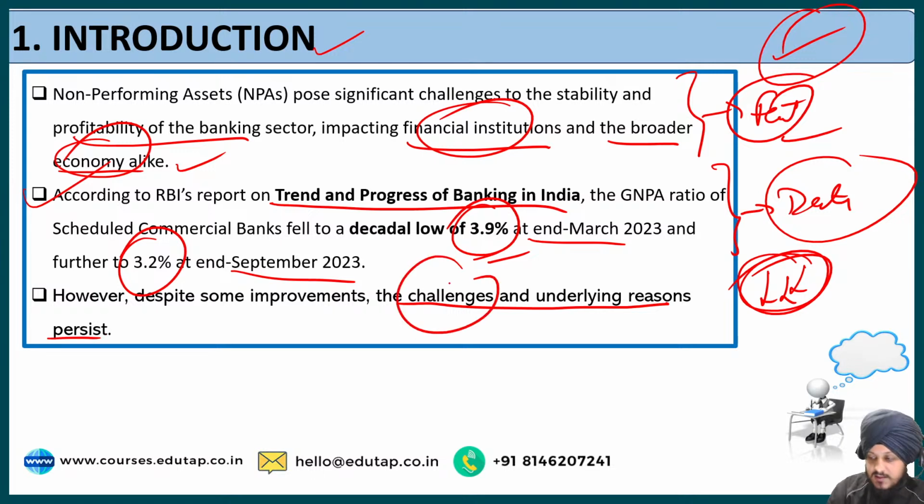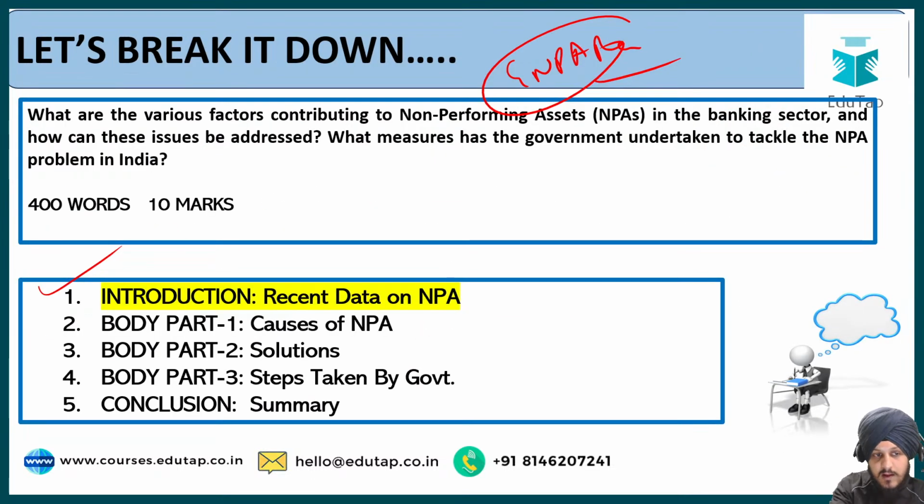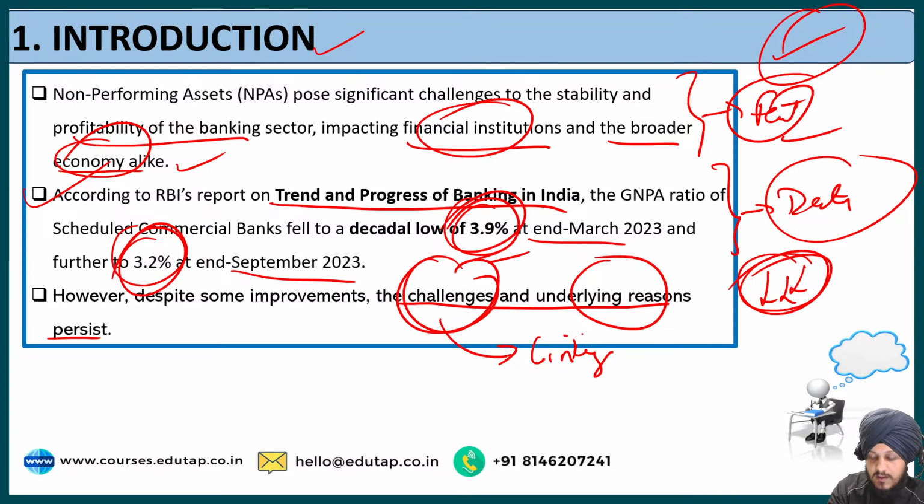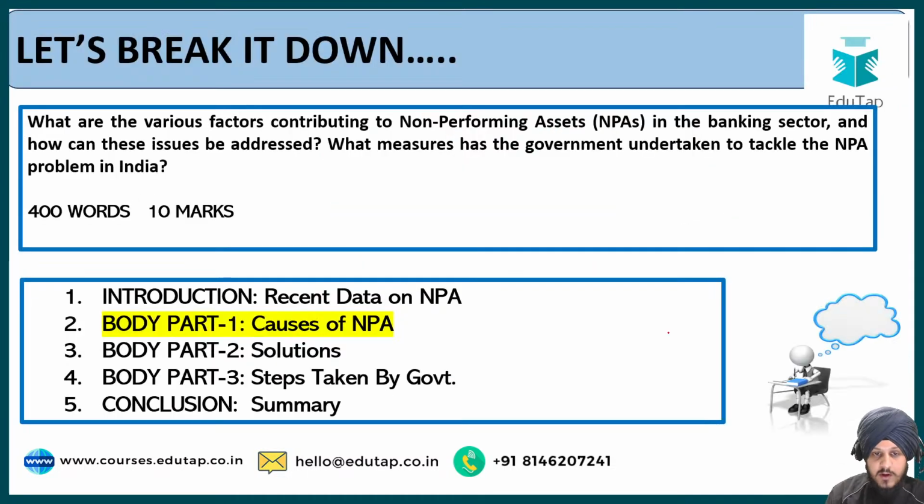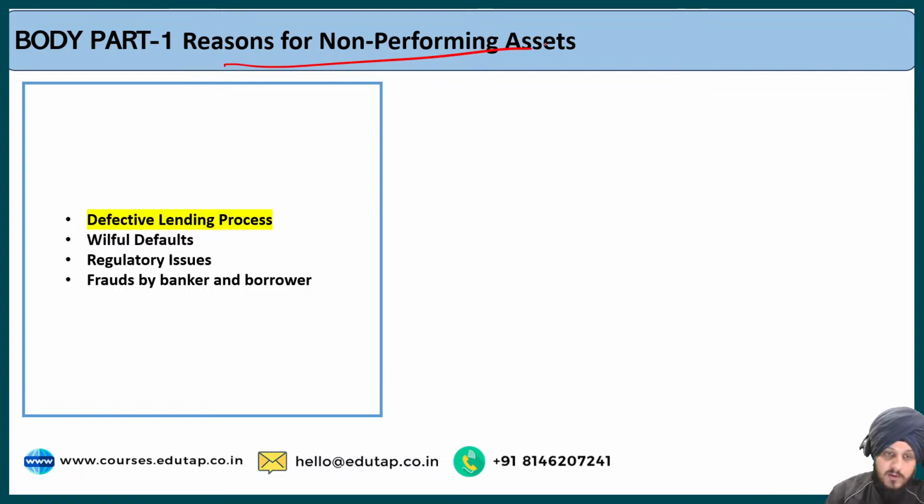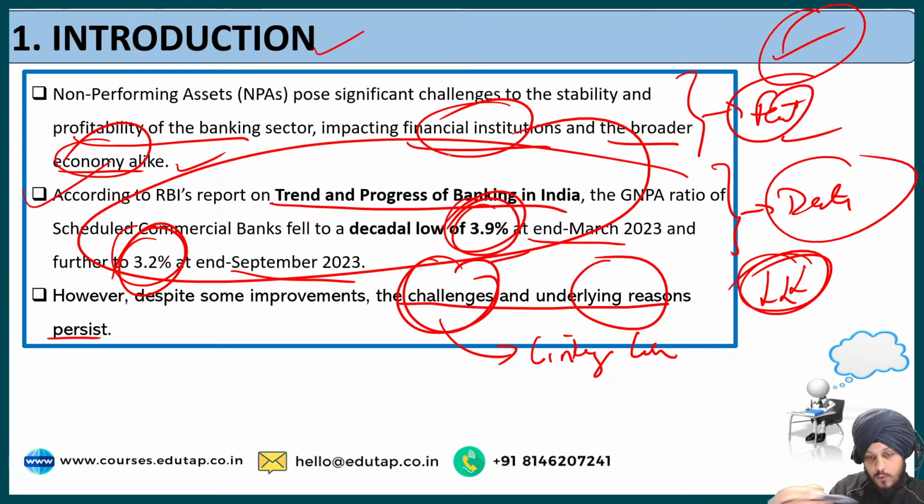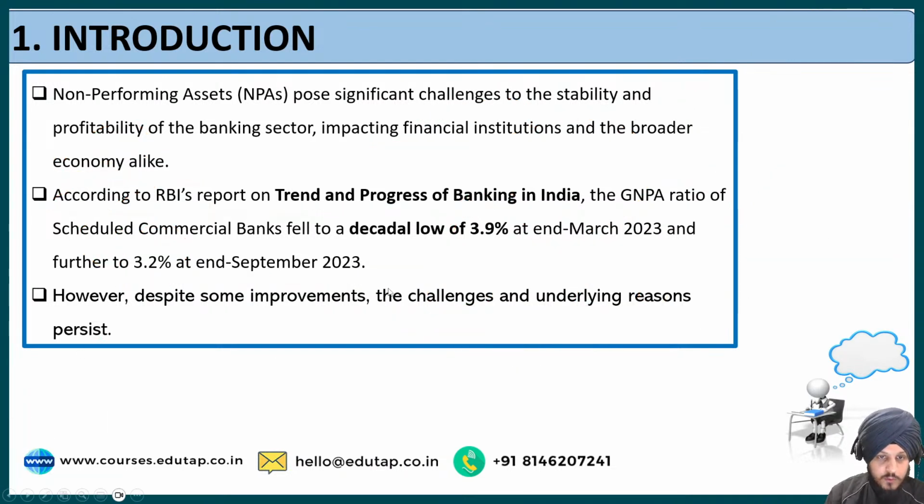Since the question is asking about the factors contributing to NPA, we are saying that even if the NPAs are decreasing, even if the gross NPA ratio is lowering down, still the challenges exist. So this line is acting as our linkage line with the body, because after that we are going to see the reasons for the non-performing assets. We are ending our introduction with that despite these trends of lowering the gross NPA ratio, the challenges and the underlying reasons still persist. So this is regarding the introduction, and I hope the approach is clear to you.